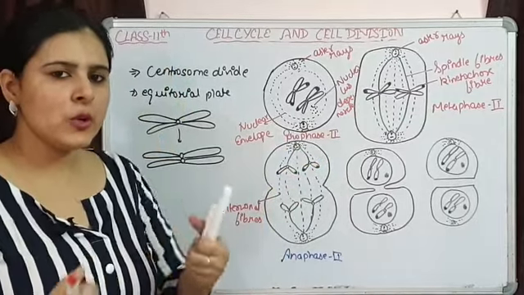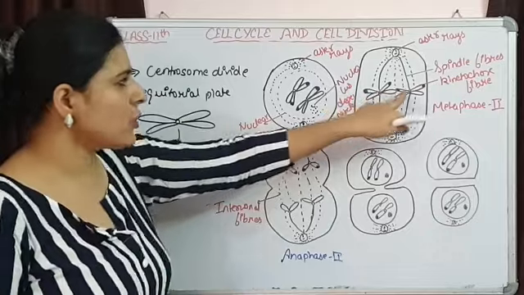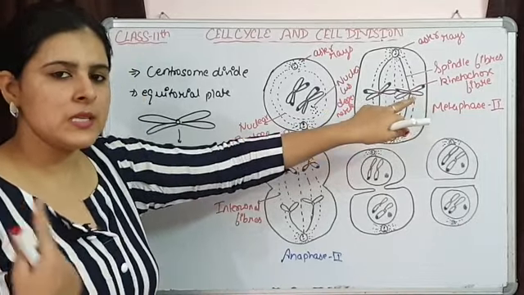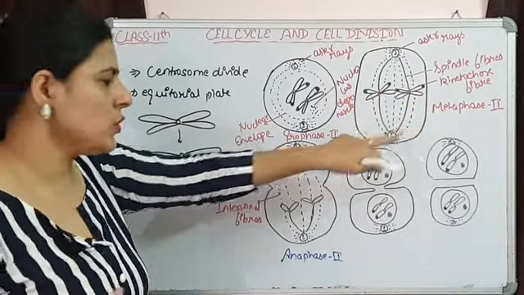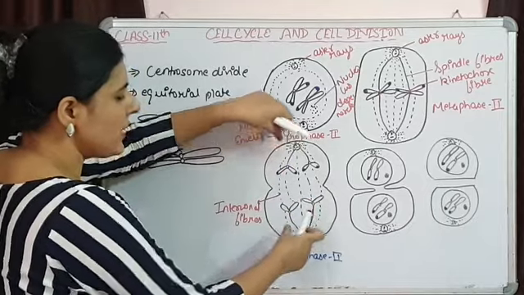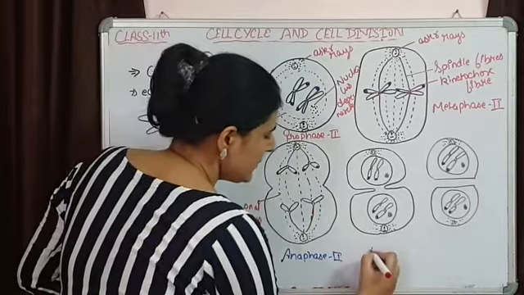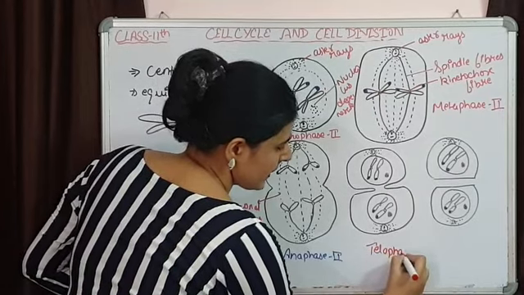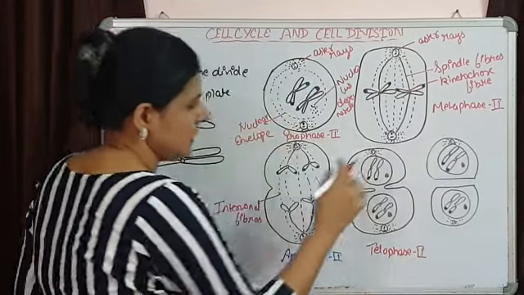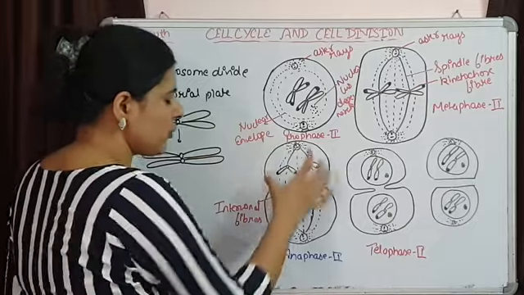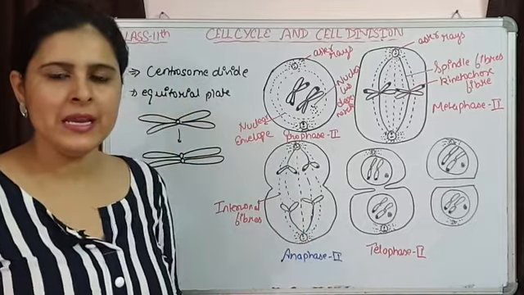Remember, here we are going to separate the chromatids only, the sister chromatids of a chromosome. So these chromatids are moving to opposite ends, and when telophase comes, the chromosomes are going to be present at opposite ends.